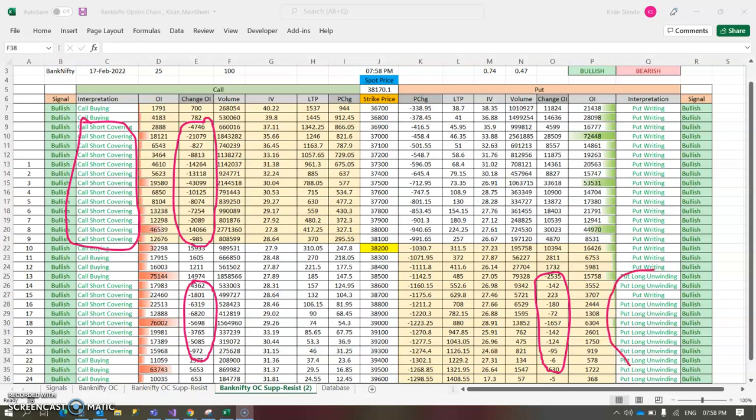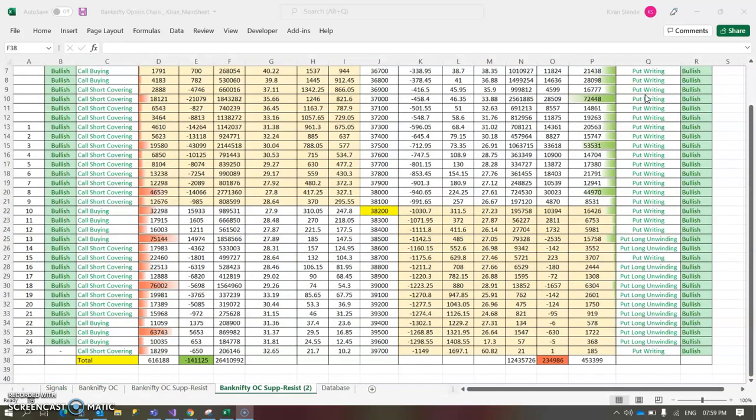You can clearly see put long unwinding and new fresh positions being added. Put writing, which is an indication of bullish signal. Okay, now just keep one more thing in mind, that the intraday signal was bullish, and still we see the weekly signal as bearish.